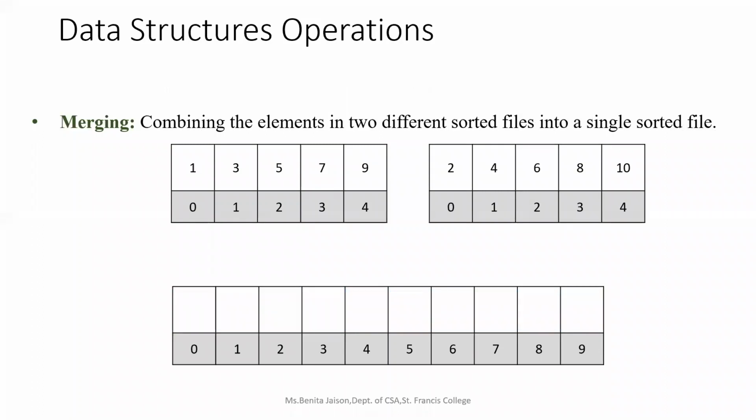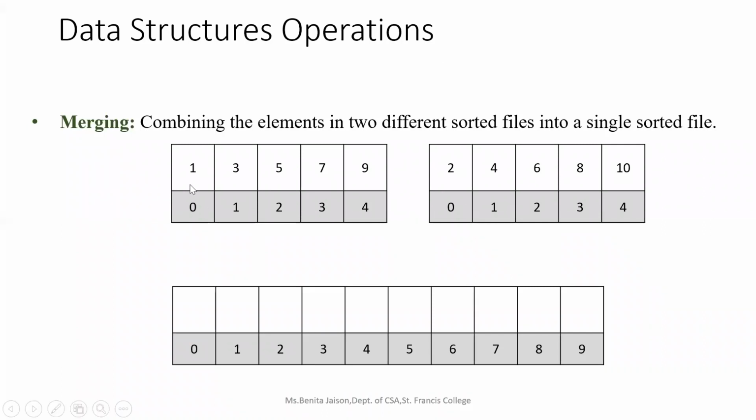Now the next operation is merging. Merging, as the term means, is combining the elements of two different sorted files into a single sorted file. Merging means just combining two different data structures or two different sorted files. It can be either sorted or unsorted. In my case, I have taken two sorted arrays.